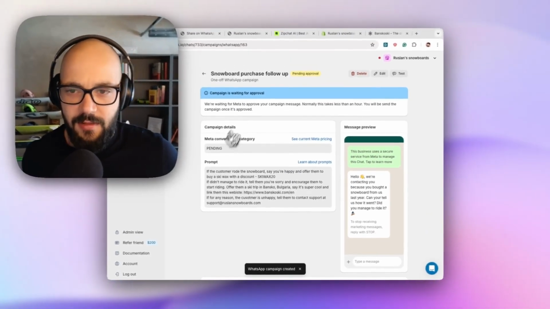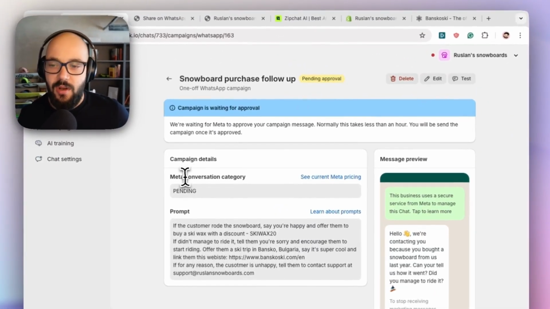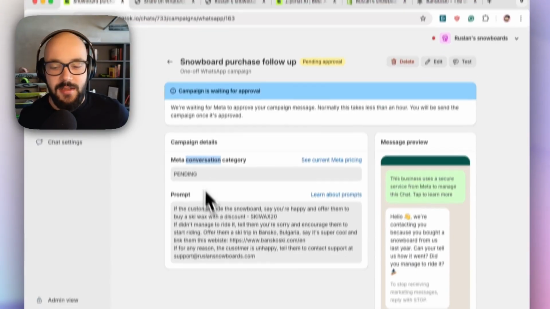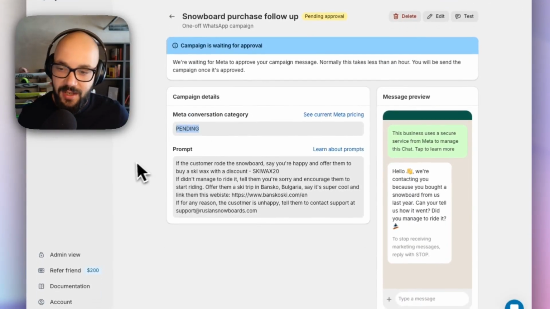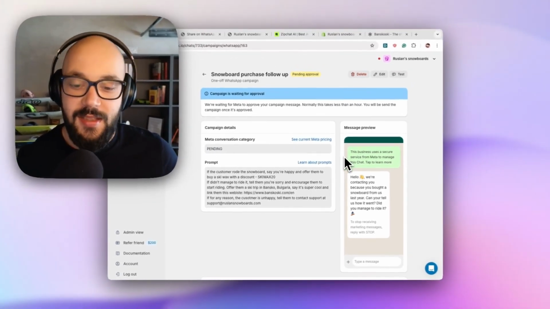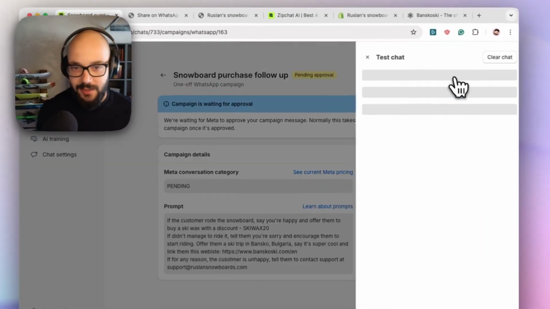We do a couple of things here. First, Meta has to approve the message. Also, we are using AI to determine what kind of category this message is in, which has different pricing in Meta, but that's a story for another day. And I can also test the conversation before I send it and see how the prompt is going to react. So I can click test.